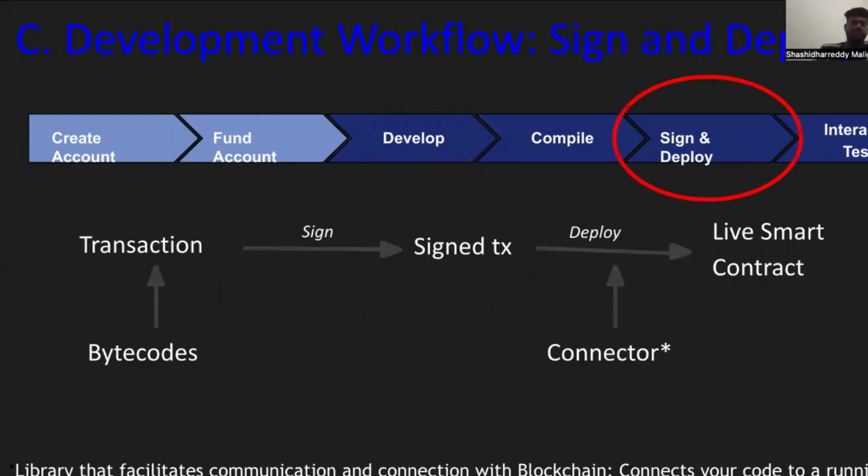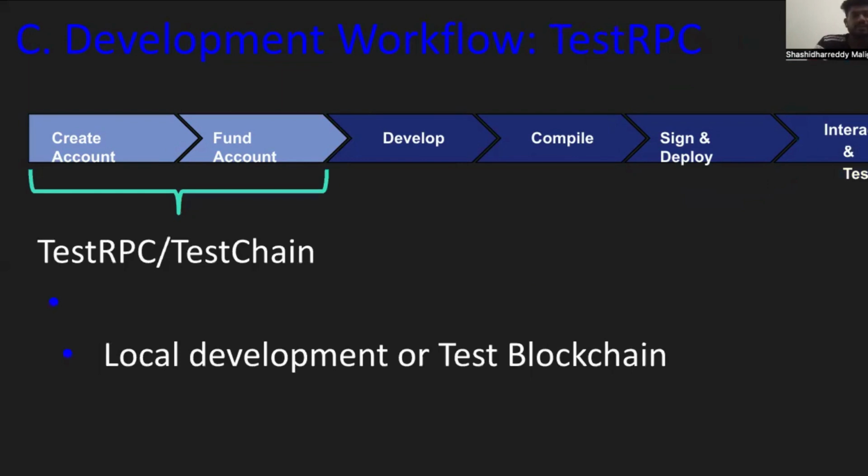Here now we have to sign and deploy. In the transaction stage, the bytecode will be signed using a transaction and then deployed using the connector, and the live smart contract is alive. Then TestRPC and testing: a local development or test blockchain.